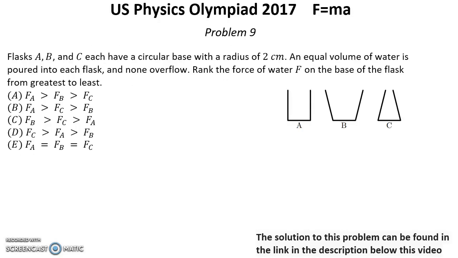Problem number 9. Flasks A, B, and C each have a circular base with a radius of 2 centimeters. An equal volume of water is poured into each flask and non-overflow. Find the force of water F on the base of the flask from greatest to least.